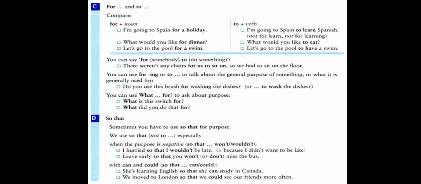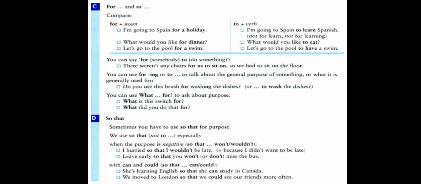There weren't any chairs. What is the purpose of chairs? Chairs for whom? For us. Us here is the object of the preposition for. And why do we need the chairs? To sit on. Then the purpose of chairs is to sit on. We use the infinitive. If we use for after the noun and object, then we follow the object by to plus the base form to give the purpose of the noun.